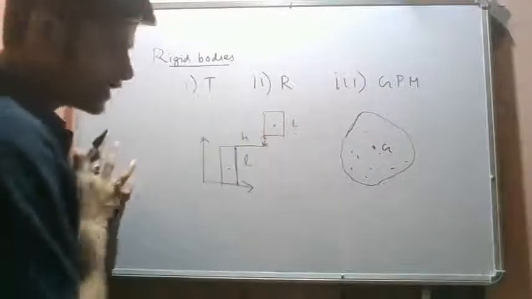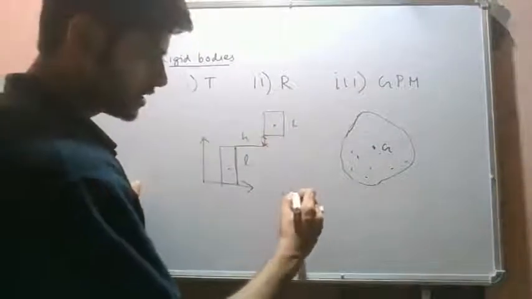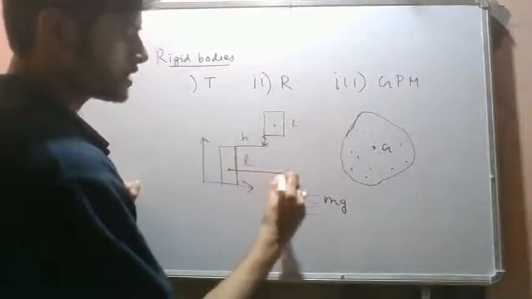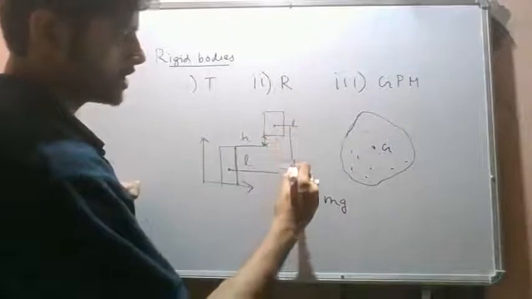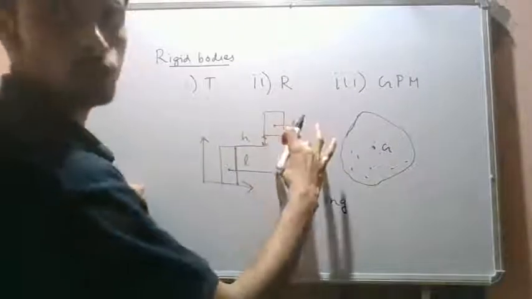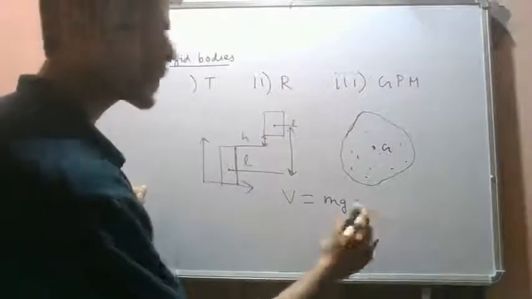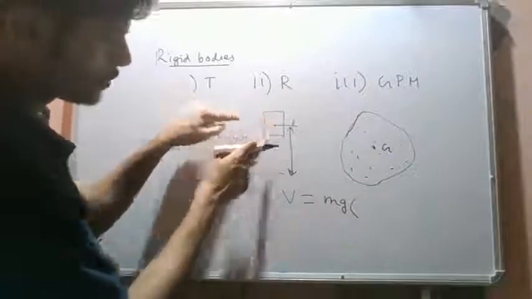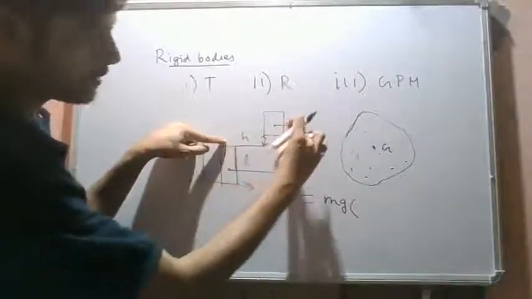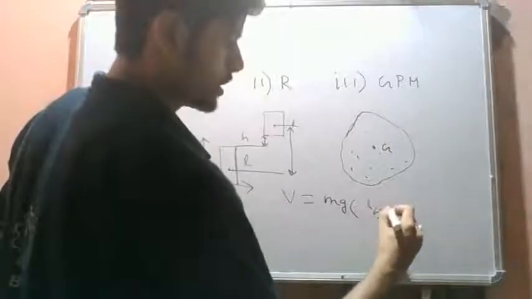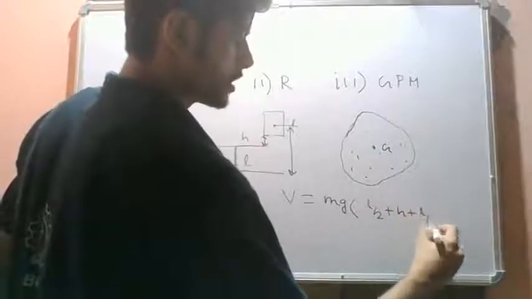Okay, so the total potential energy change, this V, is given as mg times the distance between the center of masses. Each and every point will have different locations, right? But we will consider only the center of mass difference. So this difference is L by 2 plus H plus L by 2, right?